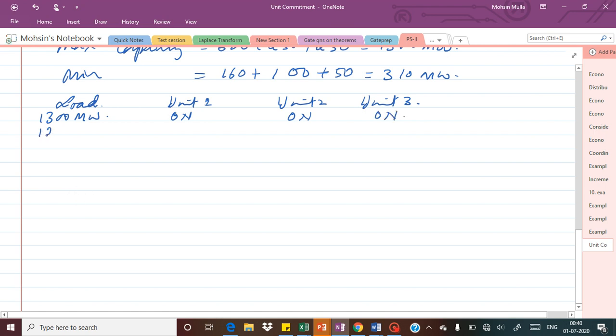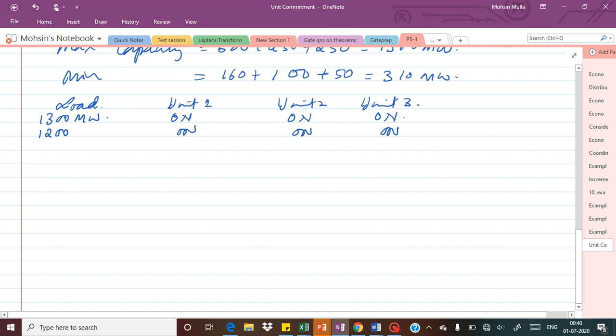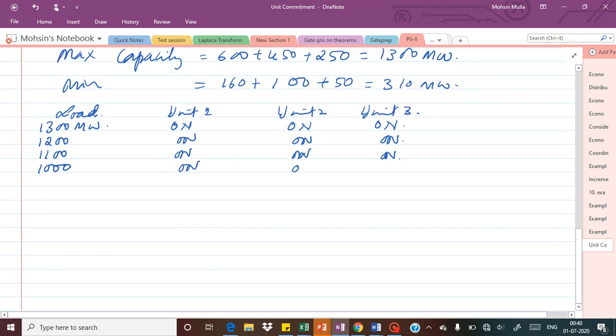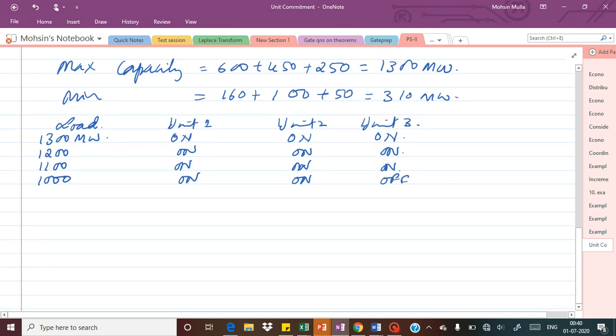Let us say the demand decreases by 100 megawatt. For 1200, unit 1, unit 2, and unit 3 should all be on. Even for 1100, all three should be on. Once the power drops below 1000 megawatt, the third unit can be turned off, because these two units are capable of supplying 1050 megawatts, so two units are sufficient. So this is the commitment for 1000 megawatt.